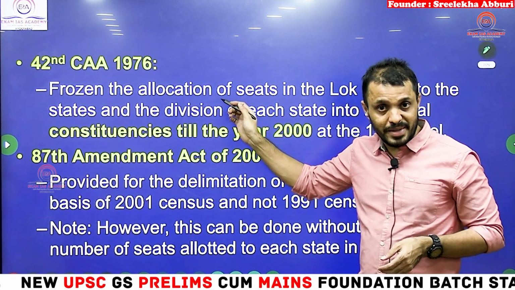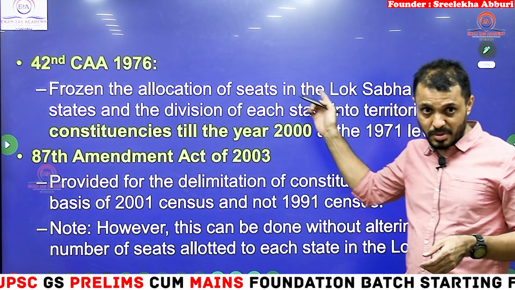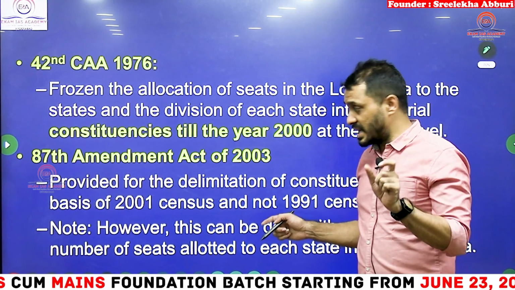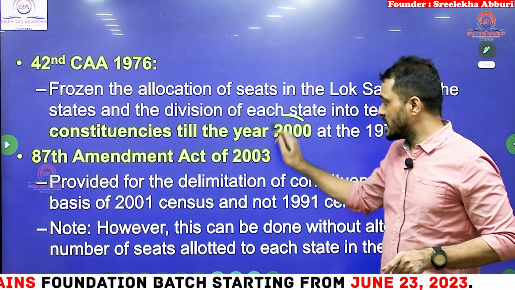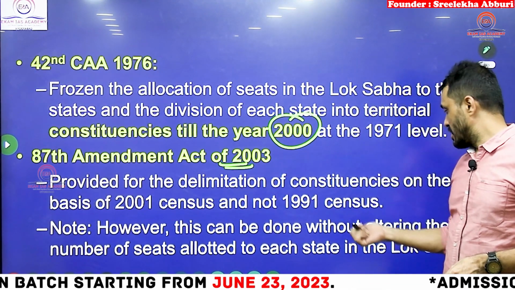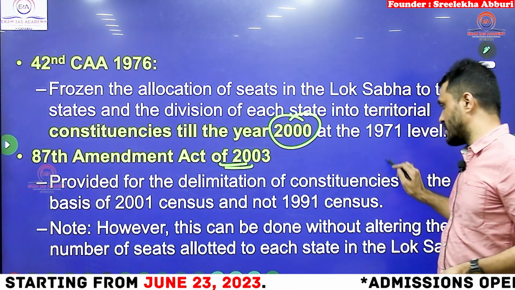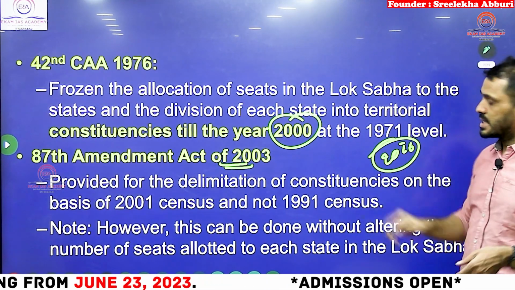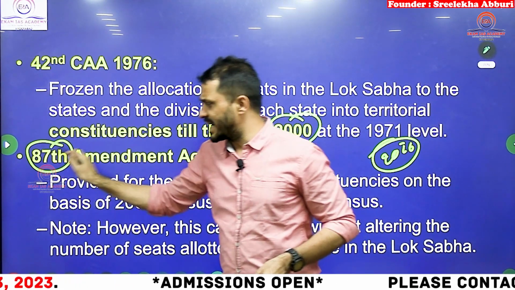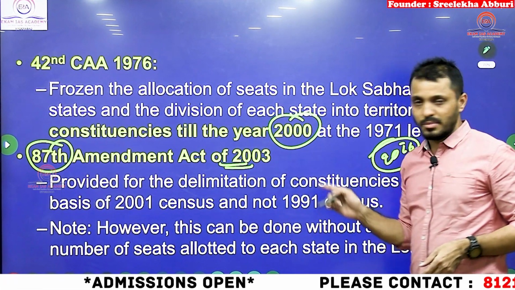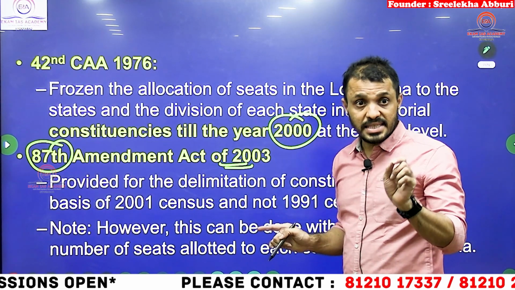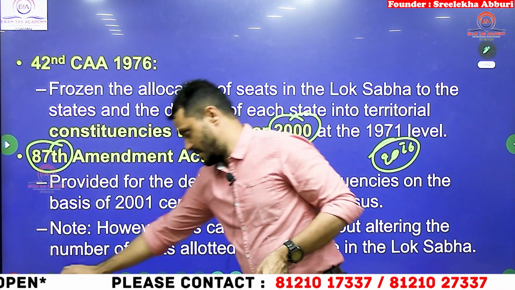Next, the 42nd Constitution Amendment Act 1976. Based on this amendment, we stopped increasing the number of seats, and we clearly mentioned that till 2000 it is not going to be changed. Again, through the 87th Amendment, we extended that up to 2026. Up to 2026. This you have to know. 42nd Amendment, 87th, but remember the 87th Amendment pretty much. 87th Amendment 2003. It froze the increase in the number of seats up to 2026.